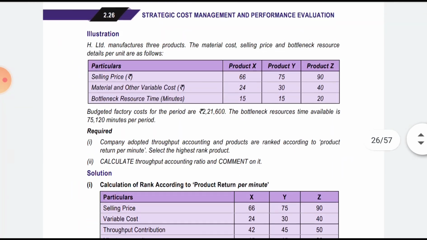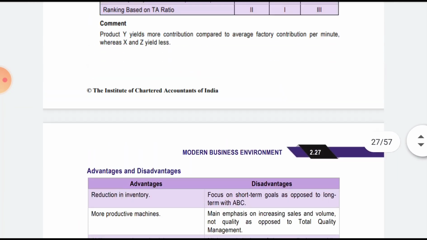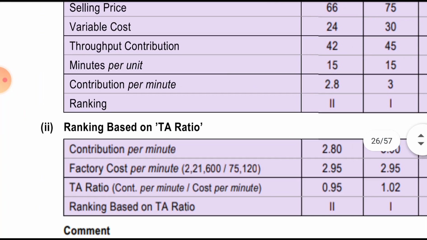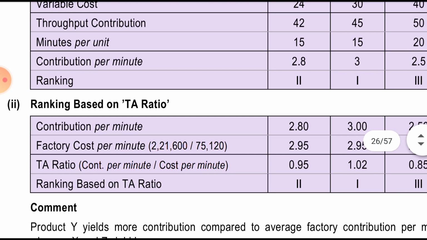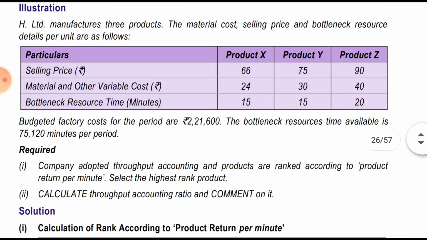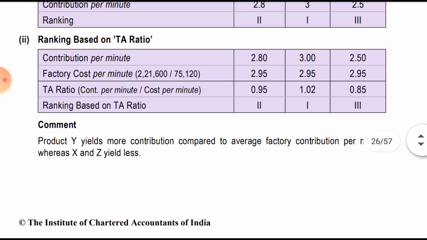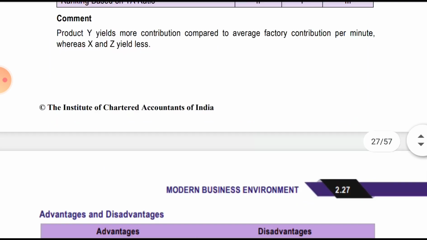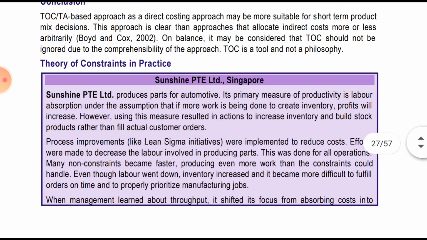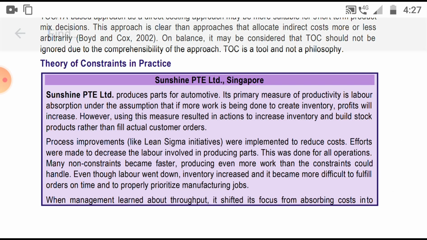Okay, we will move to the next illustration. But just remember these wordings: contribution per minute. Then factory cost per minute, as they have given factory cost below this table. So we can simply write factory cost per minute, and by dividing these we get the TA ratio, and then the ranking based on the TA ratio. Just remember these wordings if the same question appears in the exam.